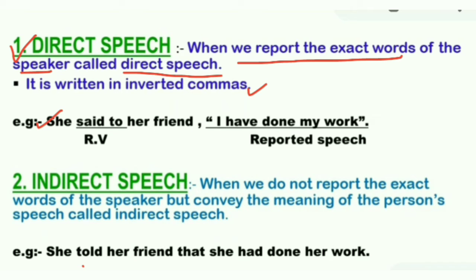Students, if you see inverted commas, then it's very clear that it is direct speech. Before going further, just understand there are two parts in any direct speech. First, "She said to her friend." This is the reporting verb. And the words in inverted commas are called reported speech.